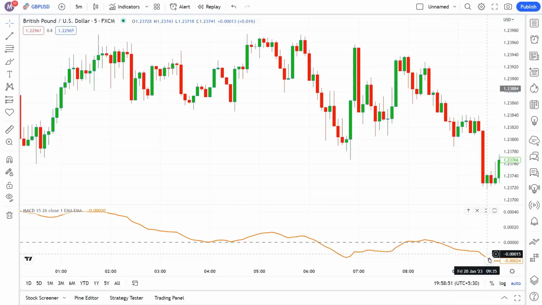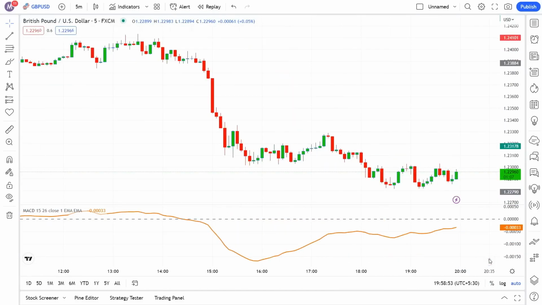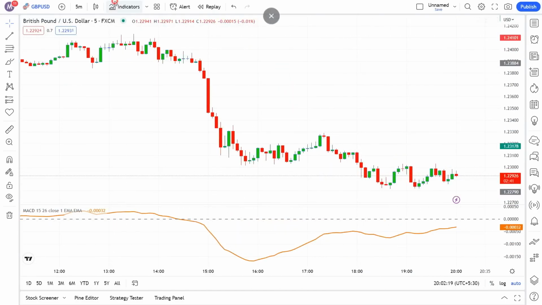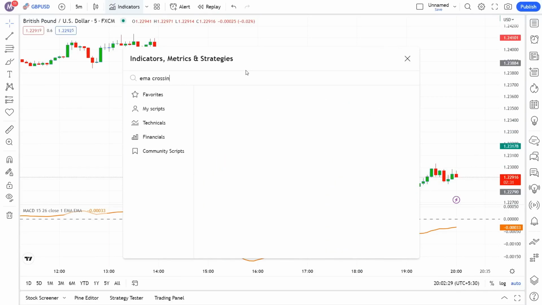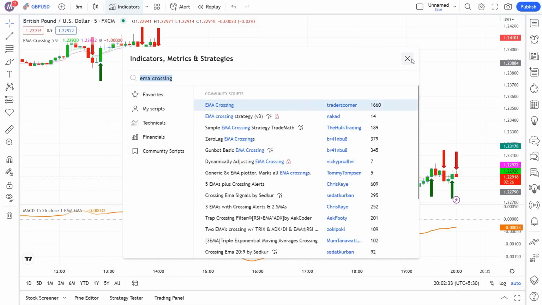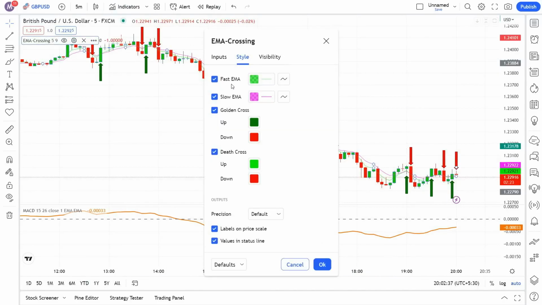We need to add another indicator to our charts. On top of the page, click on the Indicators option and open the tab. On the search bar, type EMA crossing and apply the indicator to your charts by clicking on it. Open the settings of the indicator and change some things, so that the indicator can become more optimized and efficient for our strategy. In this Style tab, we disable the fast EMA and the slow EMA options, because we won't be needing these two in this strategy.